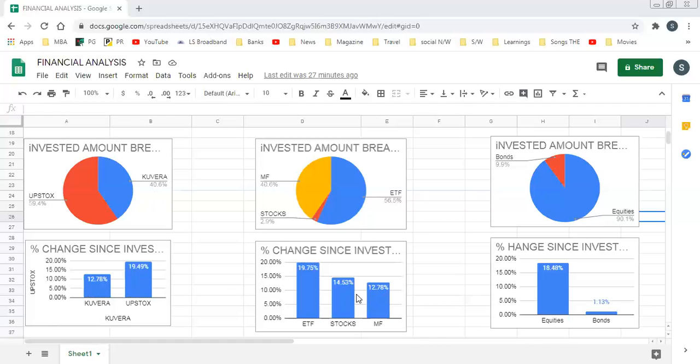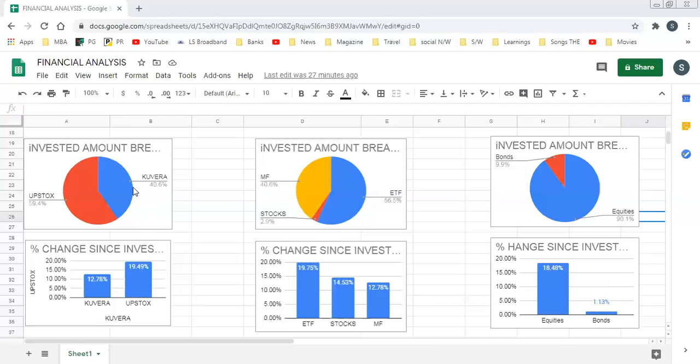And this graph is explaining that ETF is showing 19.75% profit, 14.53% profit by stocks, and 12.78% by mutual funds. And this graph on asset allocation is saying that equities are showing a profit of 18.48% and bonds are showing 1.13%. Now, if you combine these two, what will happen?